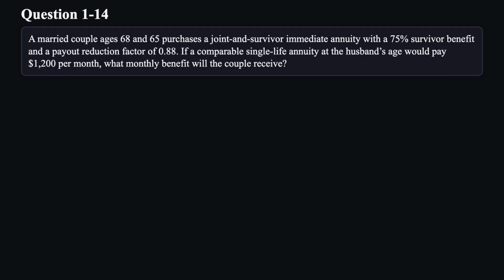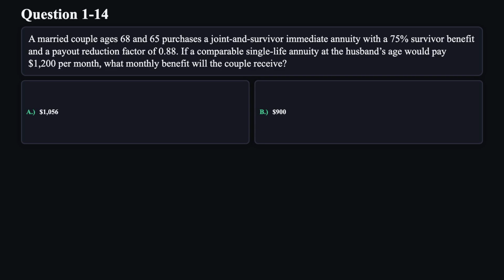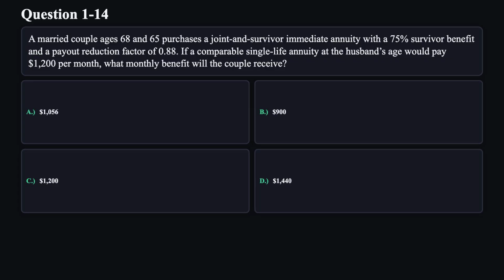Question 14. A married couple ages 68 and 65 purchases a joint and survivor immediate annuity with a 75% survivor benefit and a payout reduction factor of 0.88. If a comparable single life annuity at the husband's age would pay $1,200 per month, what monthly benefit will the couple receive? A. $1,056. B. $900. C. $1,200. D. $1,440.